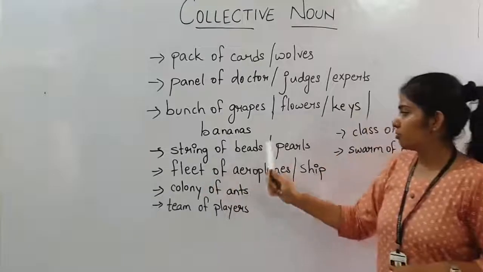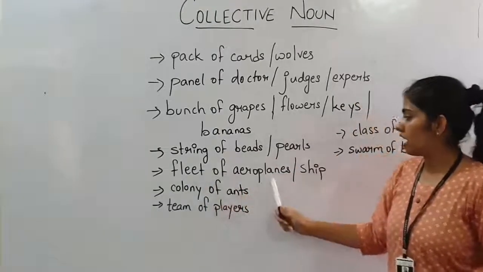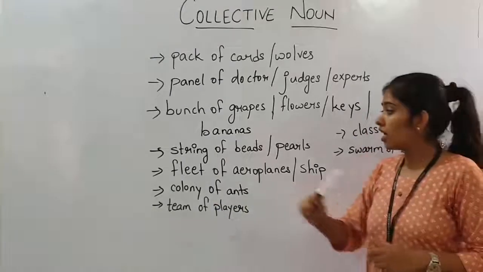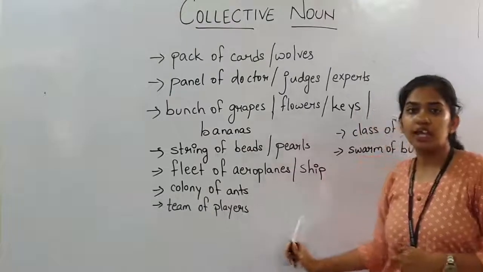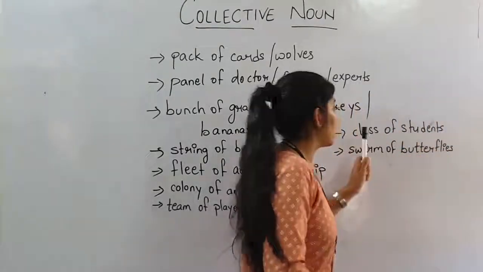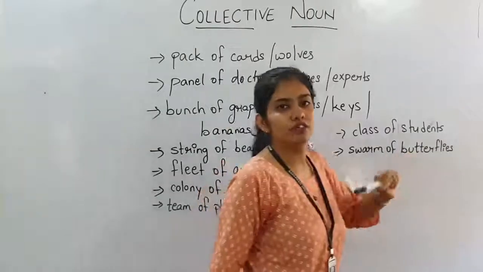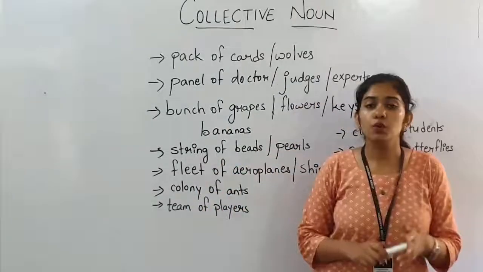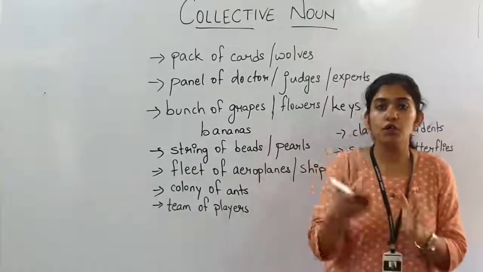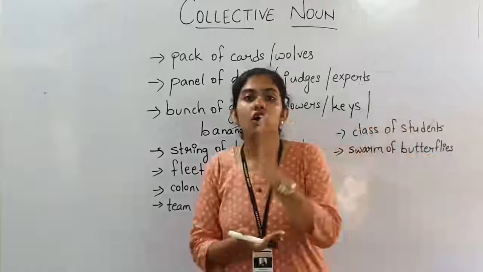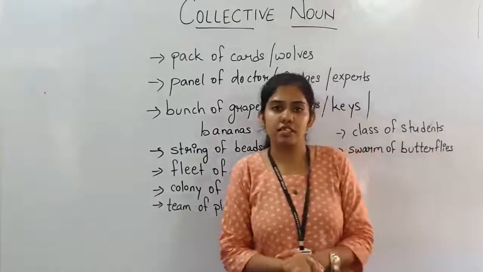Now, string of beads or pearls. Then fleet of aeroplanes and ships. Colony of ants. Team of players. After that, class of students. Then swarm of butterflies. So students, you can see that there is a particular word which denotes a group of persons, animals or things. Over here we have discussed many examples.